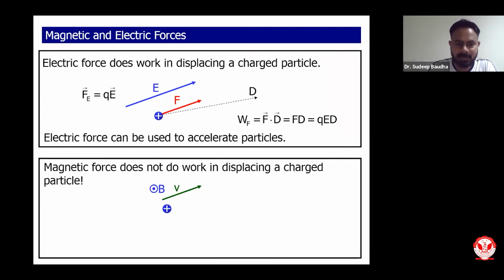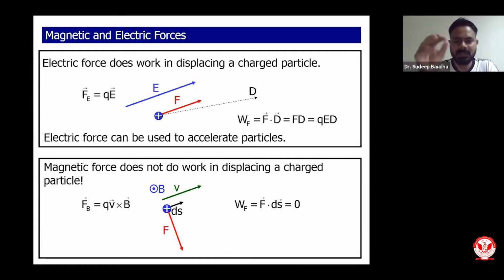But in case of magnetic force, there is no work done in displacing a charged particle. So if a charged particle is moved from one point to another point, then there is no work done on it. Why is it? Because this is a cross product, and in the cross product we have sine theta, this is 90 degrees, and sine 90 degrees... the force is perpendicular to the displacement, so the work is zero. That's why in case of magnetic force, no net work is done in displacing a charge from one point to another. In case of electric force, of course, there is some amount of work done to displace an object from one point to another.